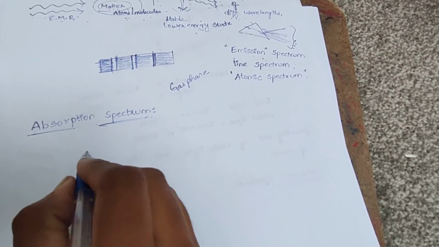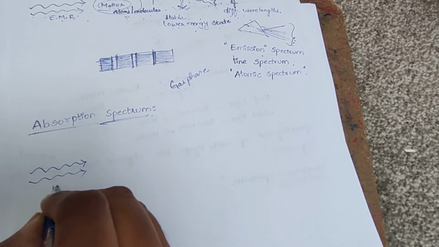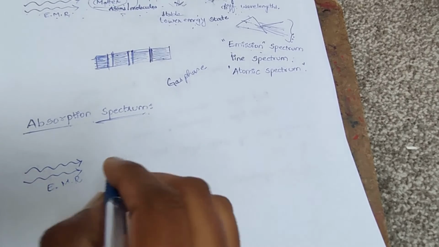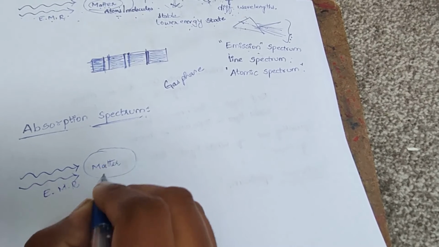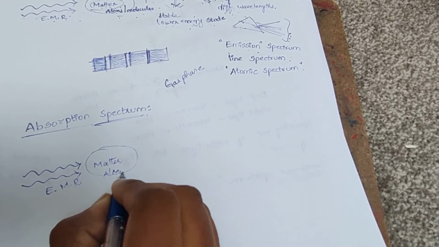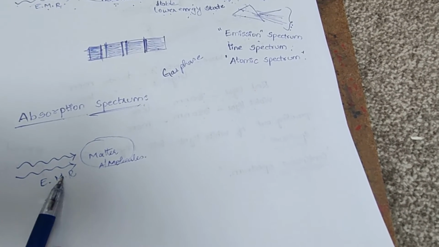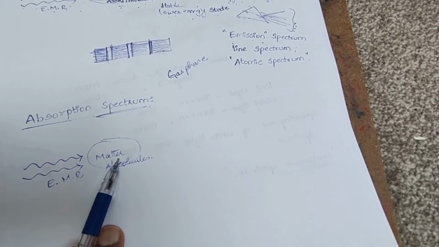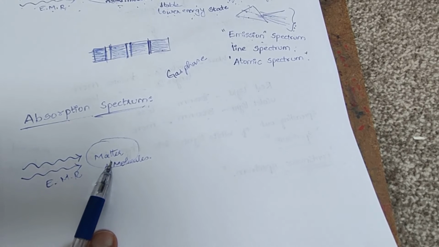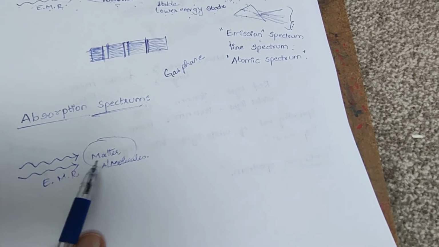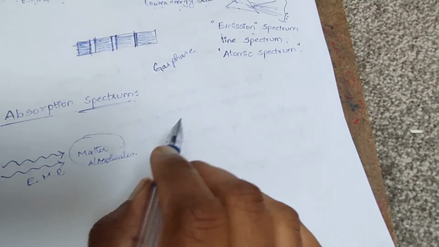So when electromagnetic radiations are made to interact with matter, that is atoms or molecules, what happens? They absorb electromagnetic radiations. All electromagnetic radiations will not be absorbed by the matter. They absorb particular radiations and give off the remaining electromagnetic radiations.